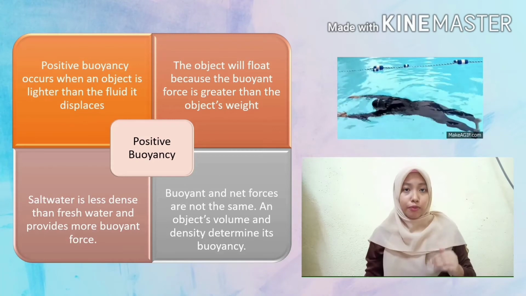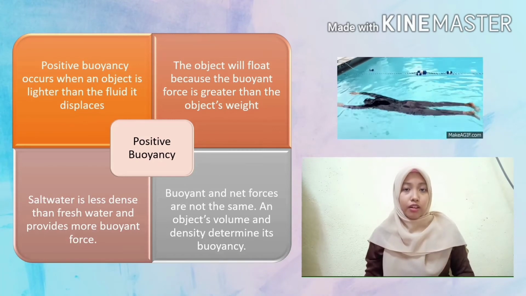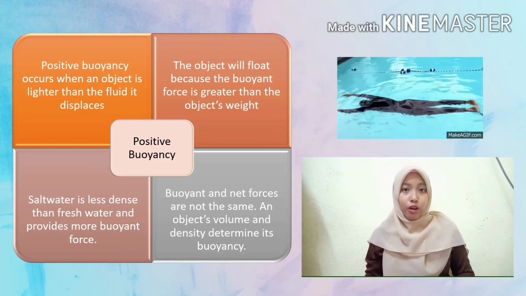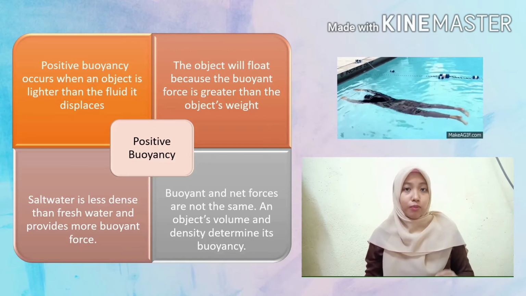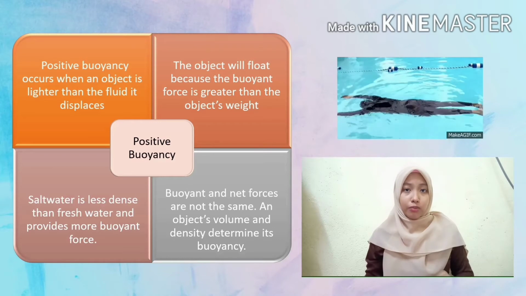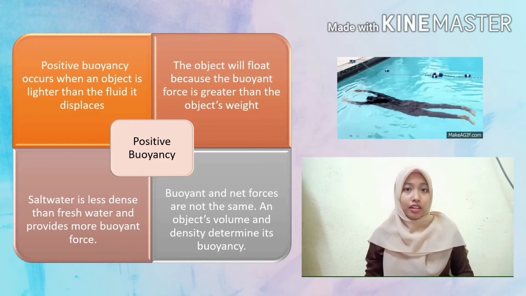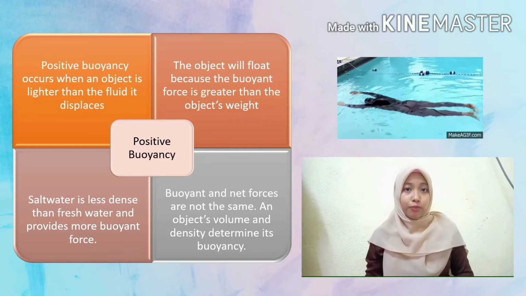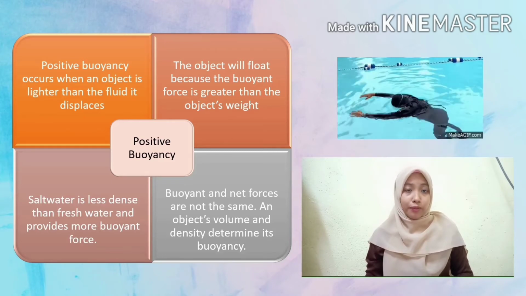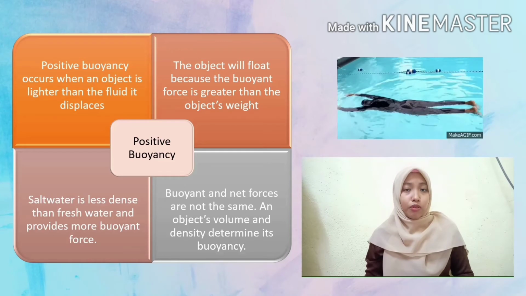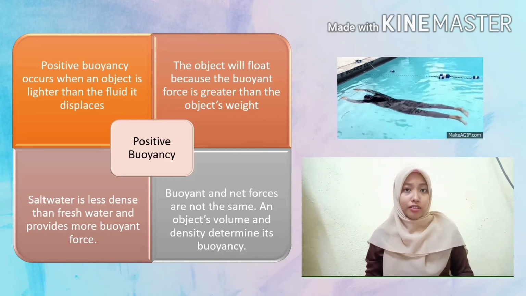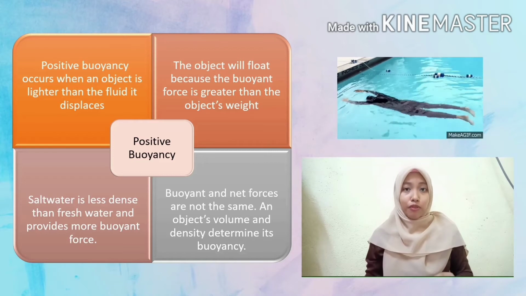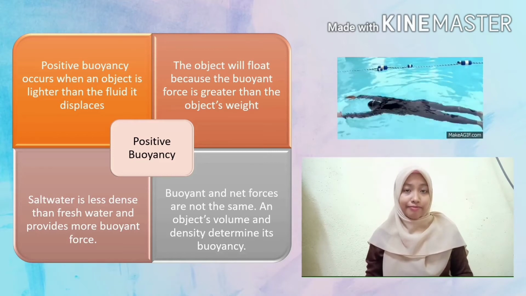Positive buoyancy occurs when an object is lighter than the fluid it displaces. The object will float because the buoyant force is greater than the object's weight. In the sea, salt water is denser than fresh water and provides more buoyant force. We have to know that buoyancy and net force are not the same. Buoyancy is determined from the object's volume and density.